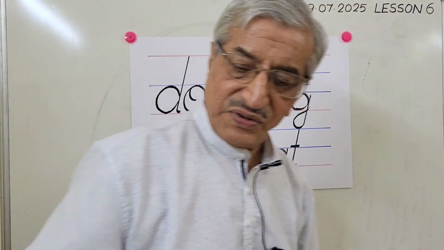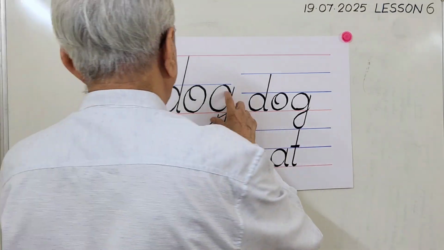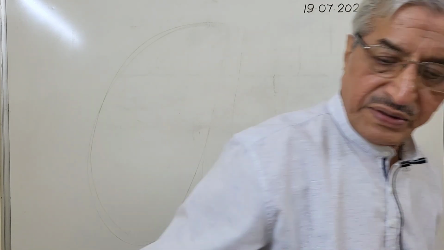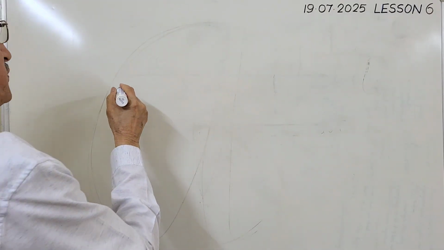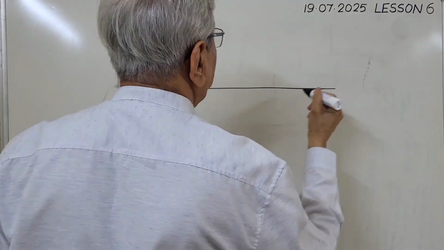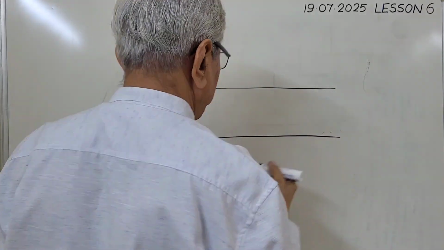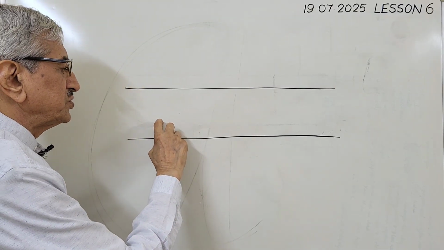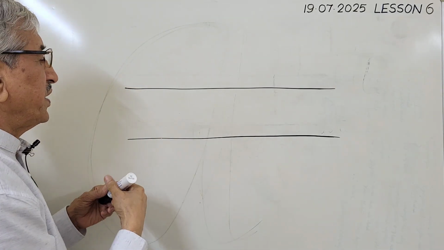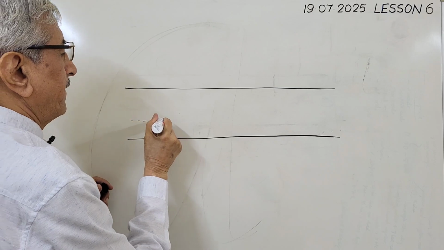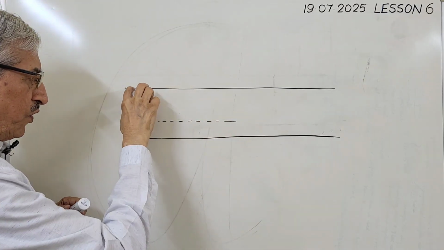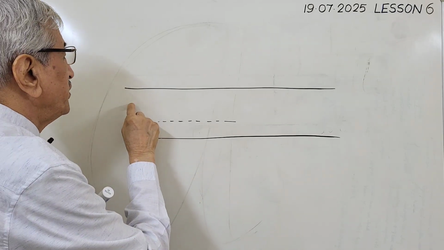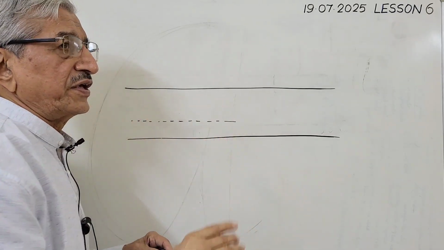Okay. Now, what actually you should do while writing in an unruled notebook, I will explain. Suppose this is one single line notebook. Here there is only one line. This is ground line or base line. Ground zone just above this. You should imagine one line here. It should be one third this space, not half. Okay. And you should here imagine another line also. I have not written here.